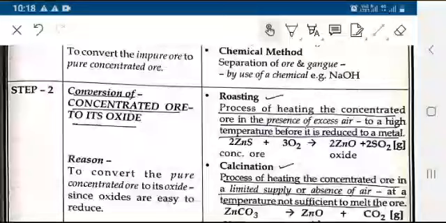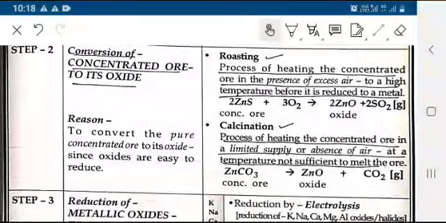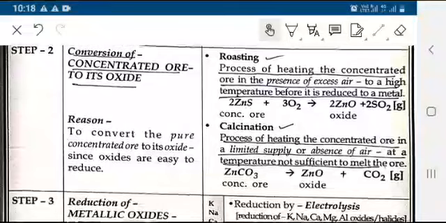After that, step 2. After concentration of the ore, the second step is conversion of the concentrated ore to its oxide, because oxides are easy to reduce. So two methods are there, one is roasting, the other is calcination. So what is roasting?